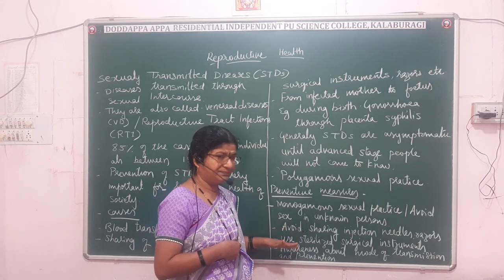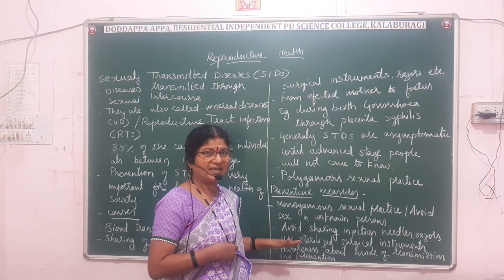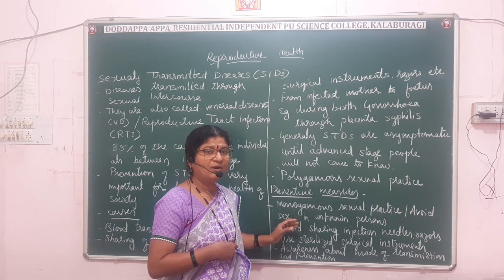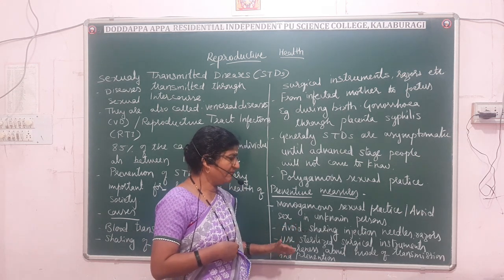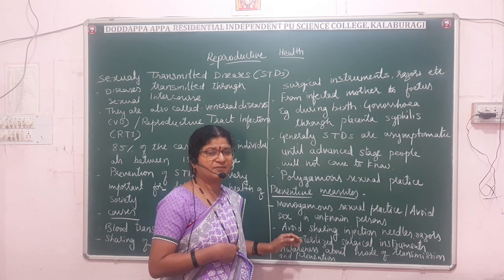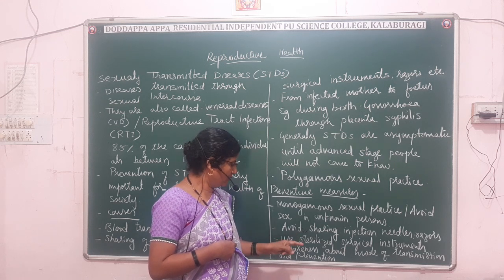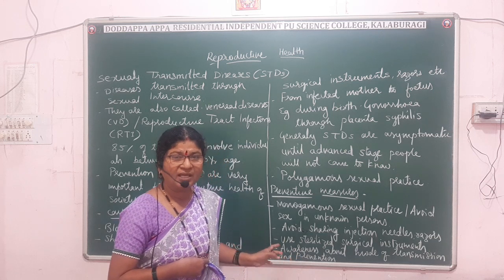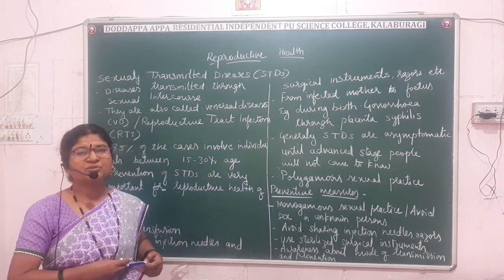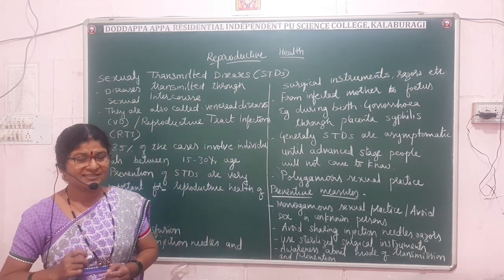Then use of sterilized instruments; the surgical instruments after use must always be sterilized. And then awareness about the mode of transmission and prevention, we have to be aware.